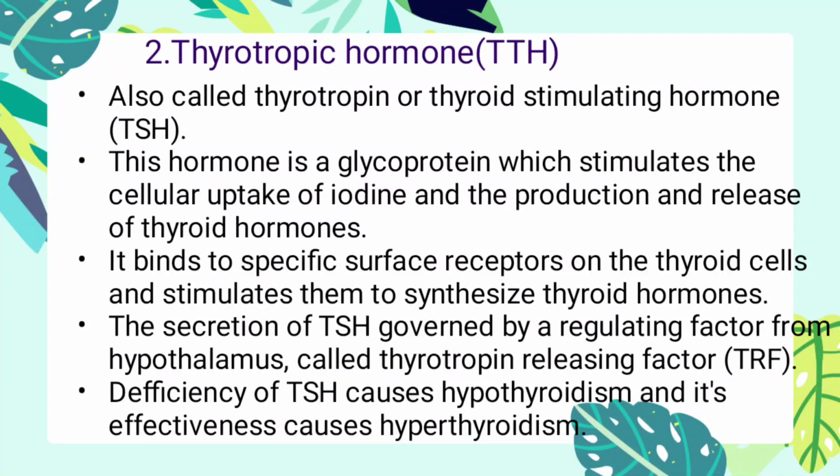Thyrotropic hormone, also called thyrotropin or thyroid stimulating hormone. This hormone is a glycoprotein which stimulates the cellular uptake of iodine and the production and release of thyroid hormones. It binds to specific surface receptors on the thyroid cells and stimulates them to synthesize thyroid hormones. The secretion of TSH is governed by a regulating factor from the hypothalamus called thyrotropin releasing factor. Deficiency of TSH causes hypothyroidism and its excess causes hyperthyroidism.